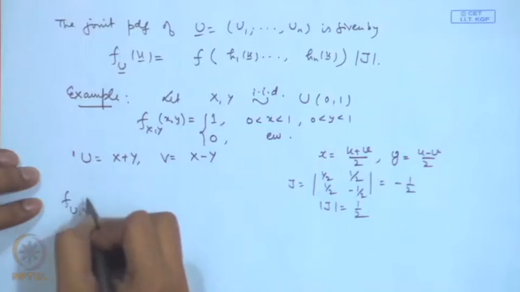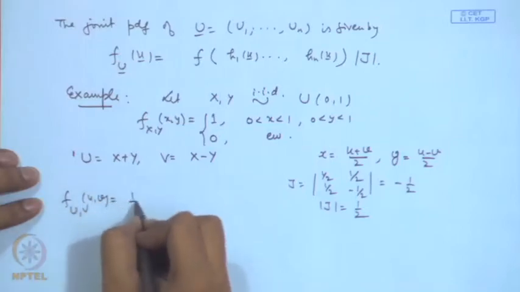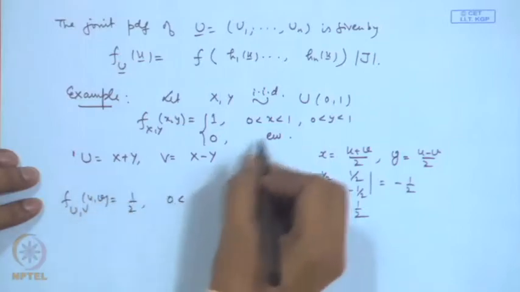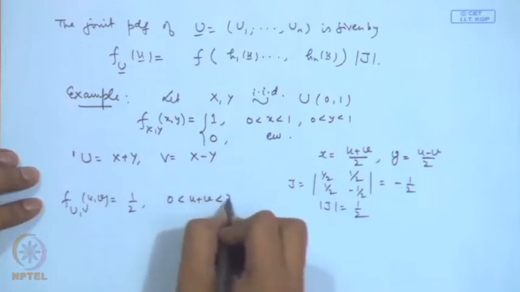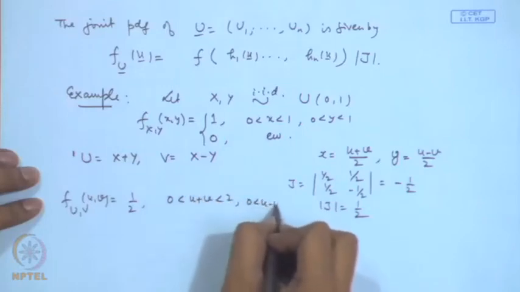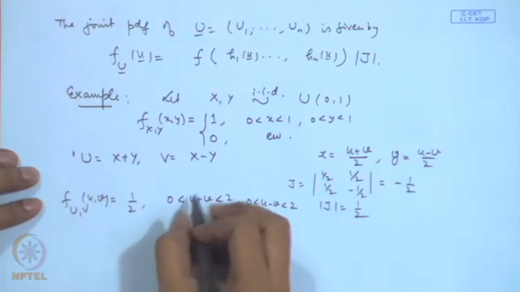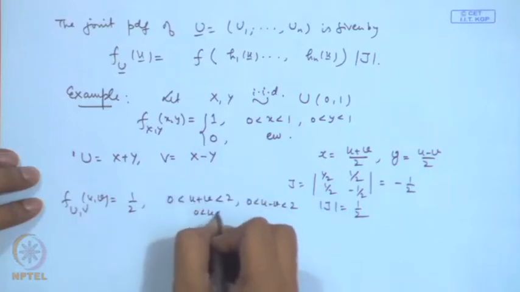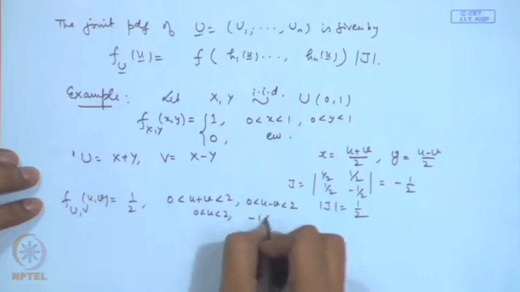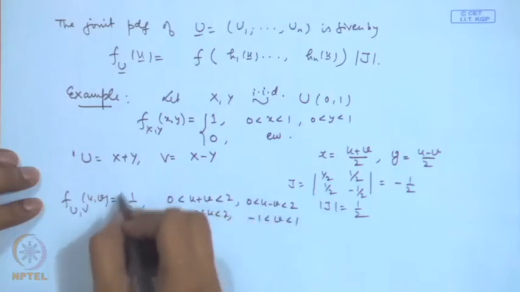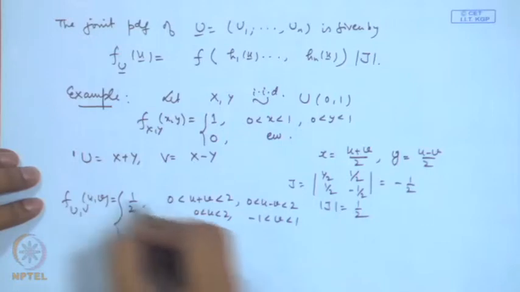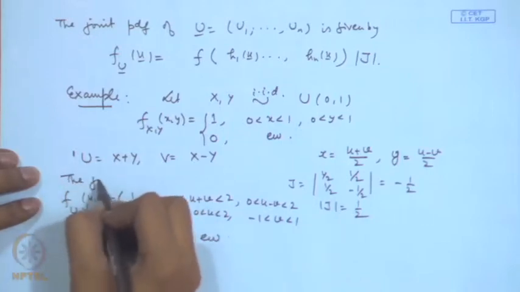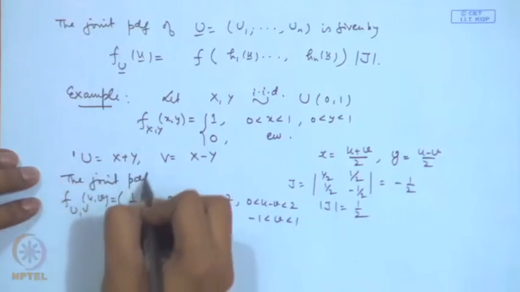So, the joint distribution of (U, V) is equal to half, for 0 < u + v < 2, 0 < u - v < 2, and of course, if you write down the absolute regions of u and v, u is from 0 to 2 and v is from minus 1 to 1, and 0 elsewhere. So, this is the joint probability density function of (U, V).